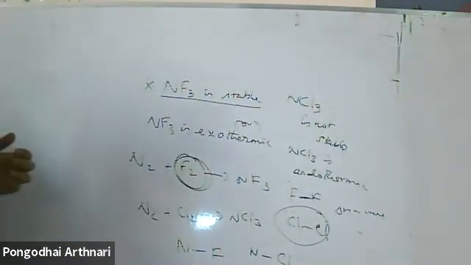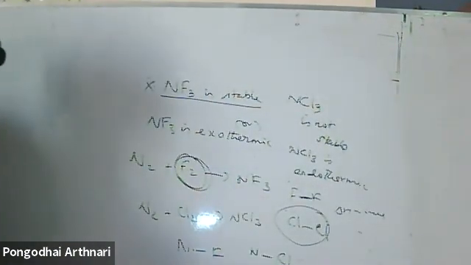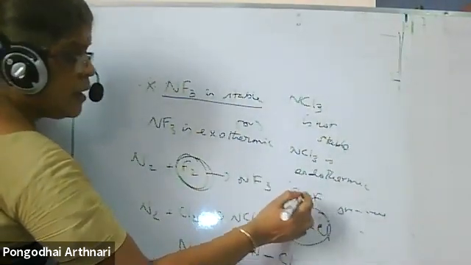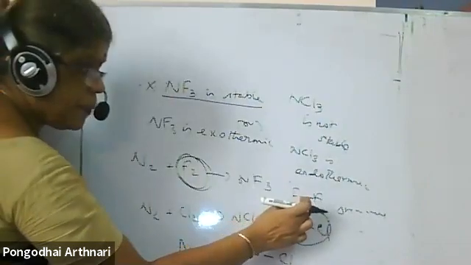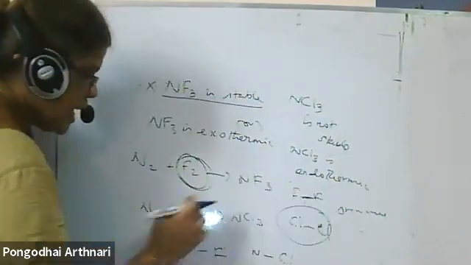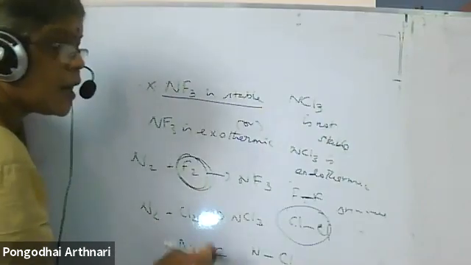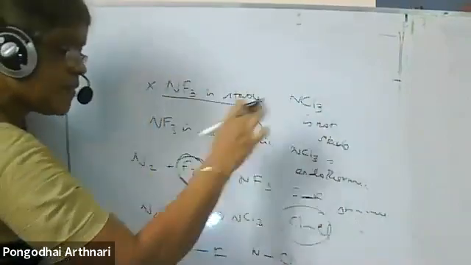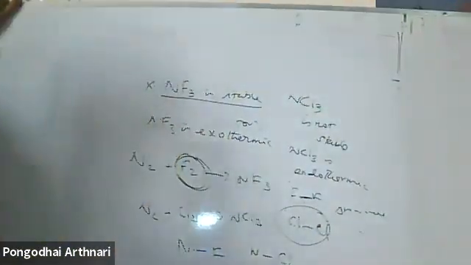That's the reason. So what you'll write there is this answer: fluorine is smaller in size, more electronegative, with low bond dissociation enthalpy, whereas chlorine requires high bond dissociation enthalpy. Therefore, the N-F bond becomes stronger and more energy is given out. So the molecule is more stable, and since energy is given out, we call this exothermic.